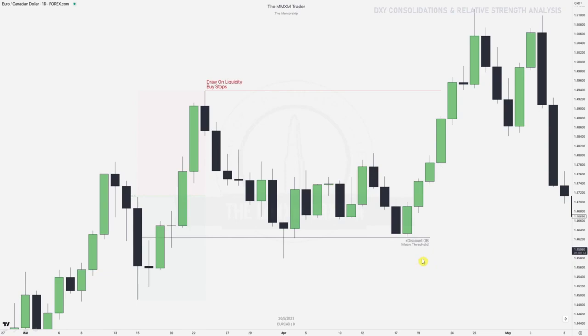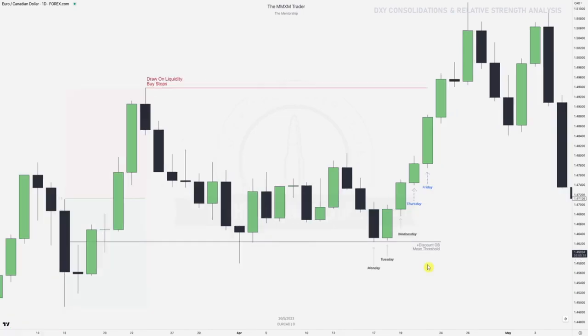And on what day do we want to focus our attention? We know after Wednesday that DXY was in an extended consolidation, so Thursday and Friday is highly likely to be a good mover for those exotic pairs. So Monday, Tuesday, Wednesday, right? So again, we also got a swing low formed here, right, on that key level. Think about that previous lesson about daily swing highs and lows, right? We're forming it at the key level, and then we're going to focus on day number 4, right, and day number 5, which is Thursday over here, running those previous daily highs.